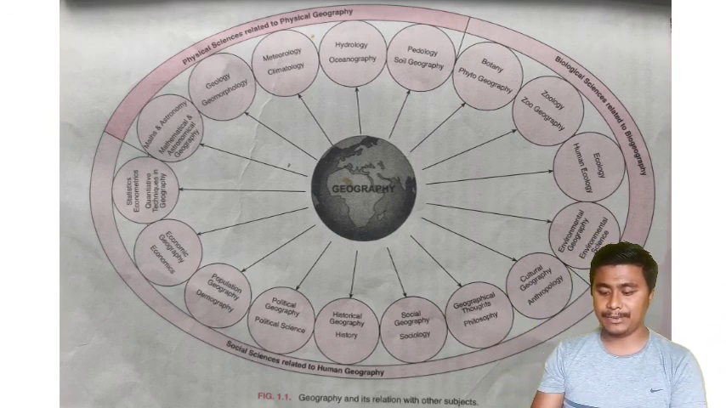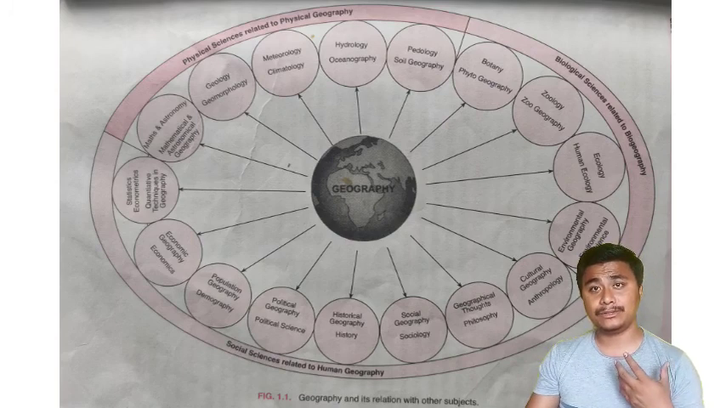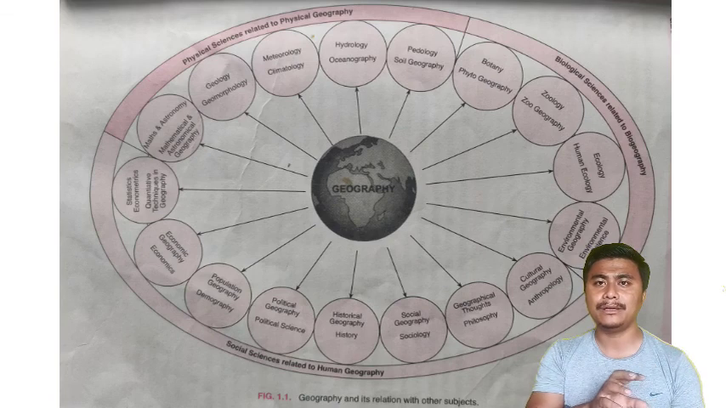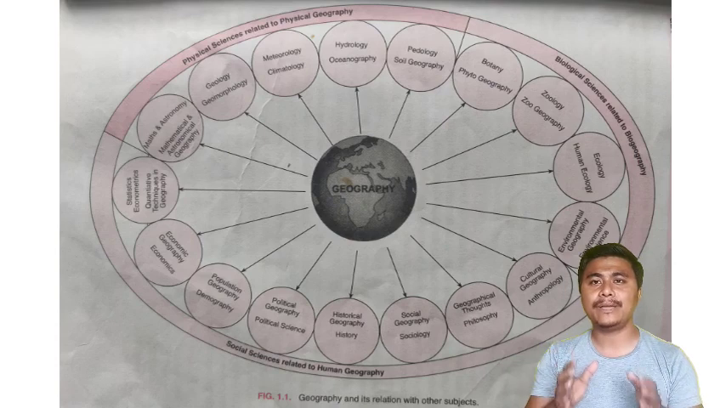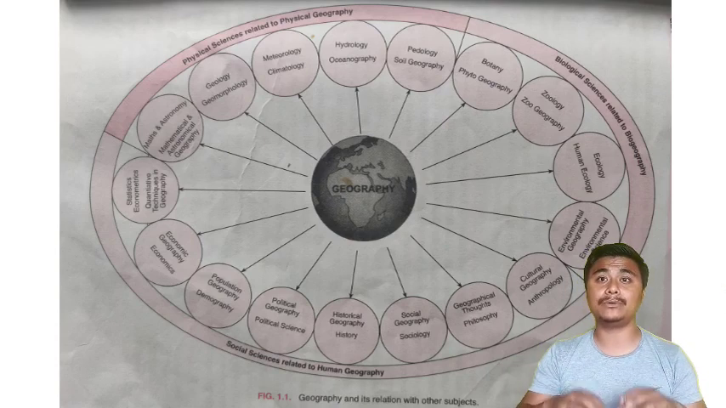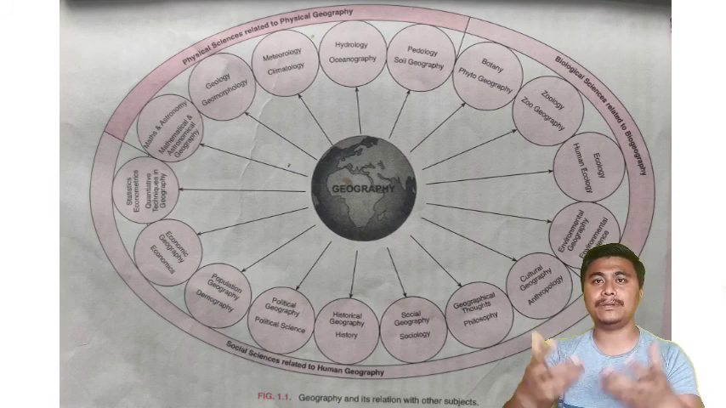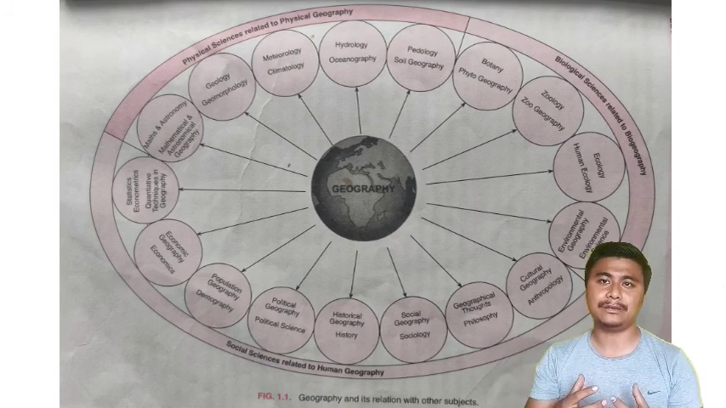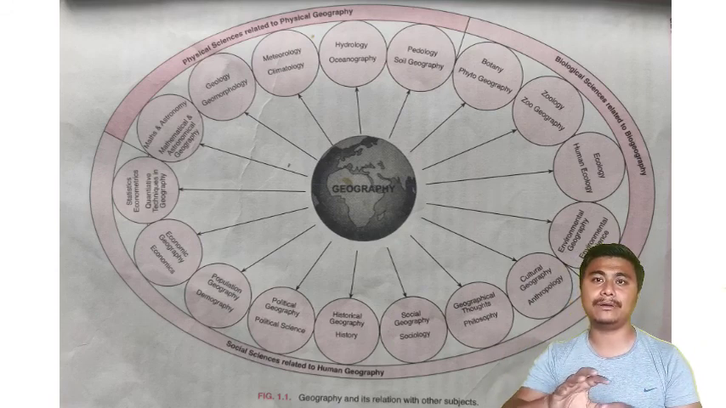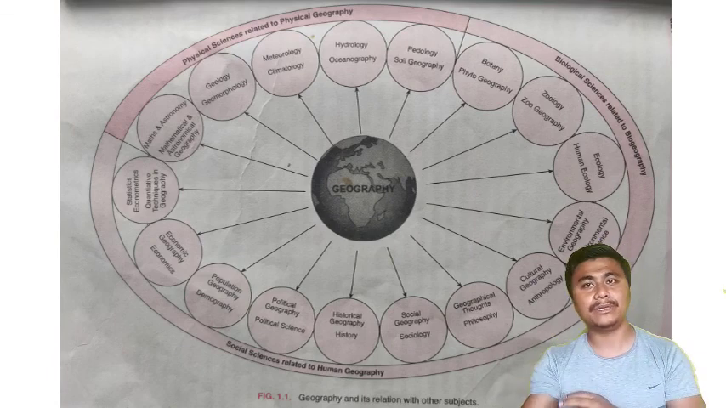Okay, and we have geography and its relation with political science. Political science basically studies the territory, the people, and the sovereignty. We have a separate branch of geography called political geography, in which we study the political behavior of the people within a certain territory. Or we even compare the political behavior of one particular region with another.